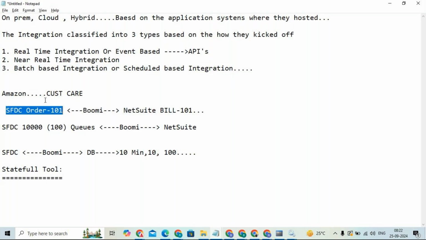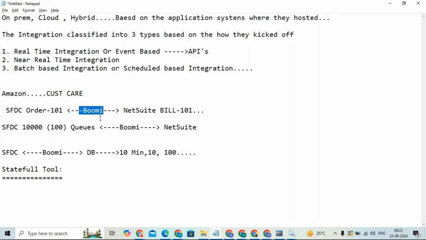Let's say, for example, Boomi is not a stateful tool. Then what will you do? You will call customer care, and the customer care team will raise a concern to the source application: hey, Salesforce team, what is going on? So and so customer created one order, and there is no update from your end. Then again, let's say the order is processed successfully and has reached here. Then they will say, hey customer care, whatever needed to be created from my end, I already created, and I sent the details to the Boomi integration layer.